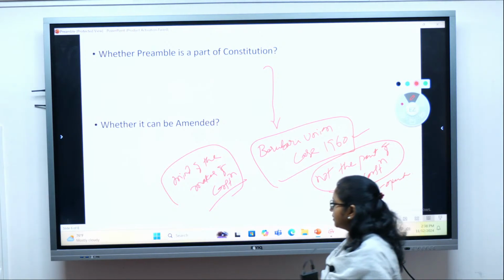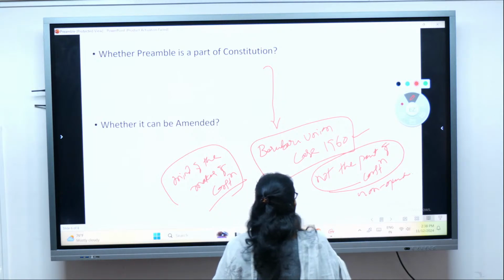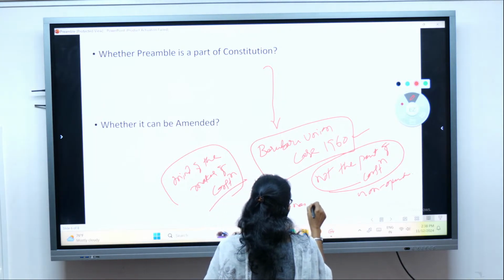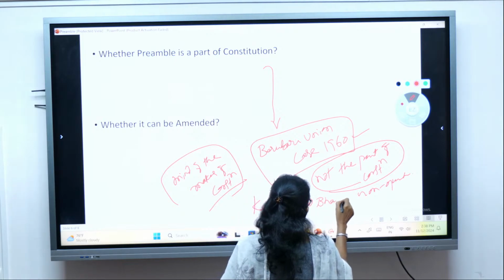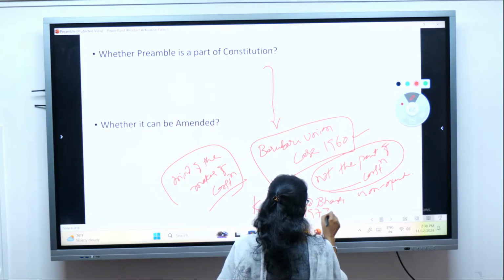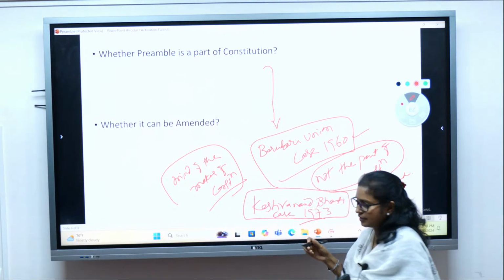But in the later case, the Keshavananda Bharati case, 1973, a very, very important case, extremely important.